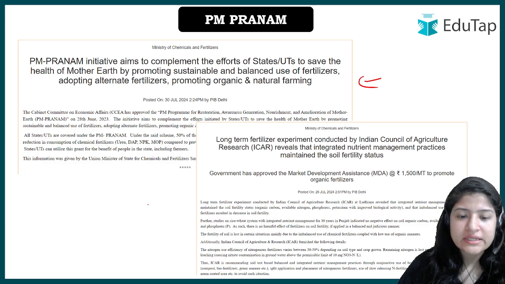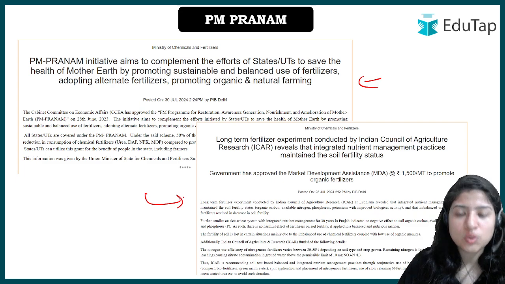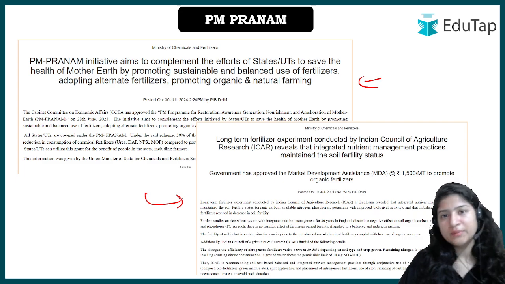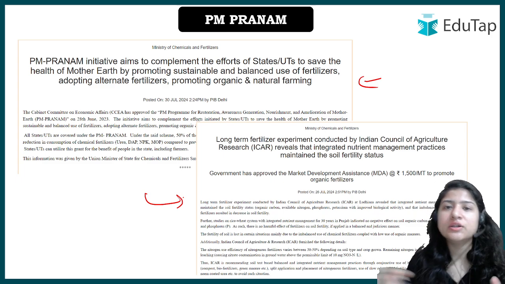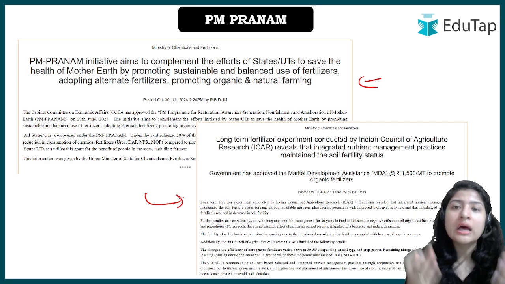For example, in one case there was a discussion on sustainable agriculture, where this scheme was mentioned and how it is helping to achieve the goal. So we are going to understand the news afterwards. Once you understand the basics of it, you will be able to understand why the discussion was made on this particular scheme.